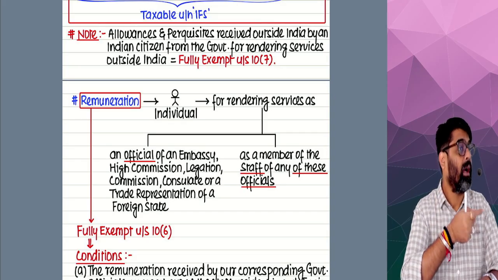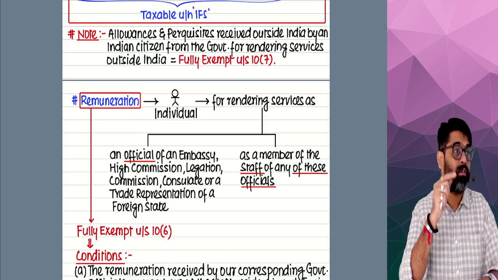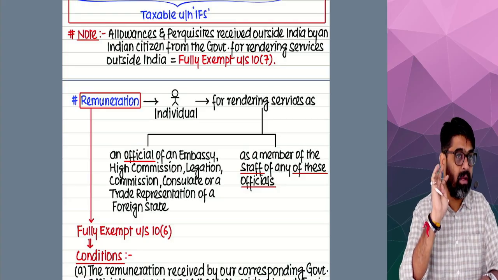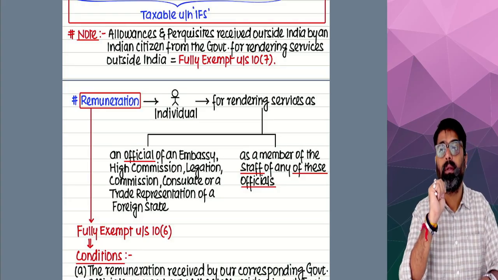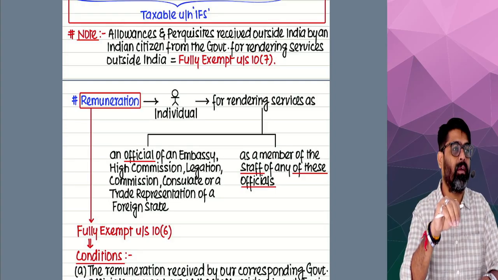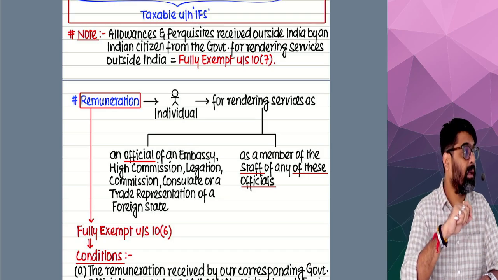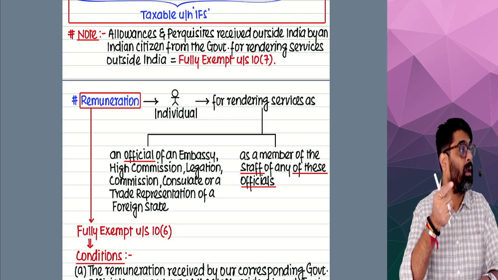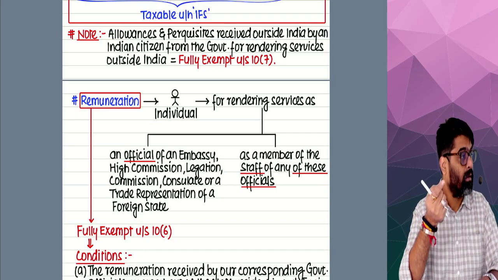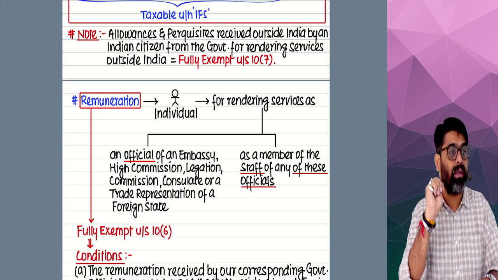Yes or no? That salary will be fully exempt. Last one, the salary you receive while on training at any government office, etc. in India, and you are an employee of a foreign government. In that case also your salary is exempt.